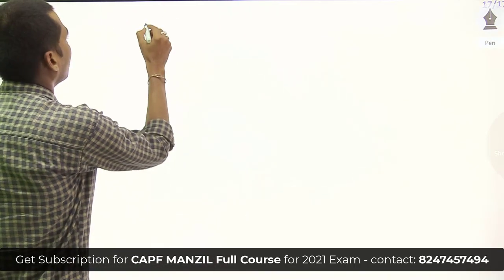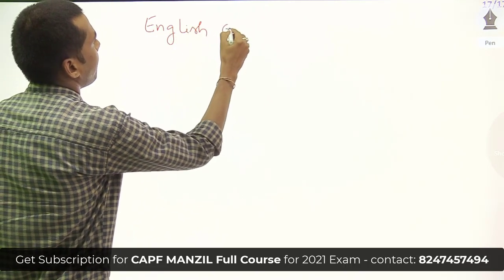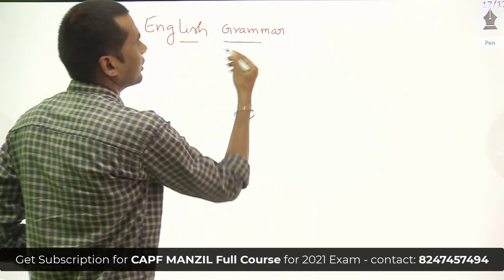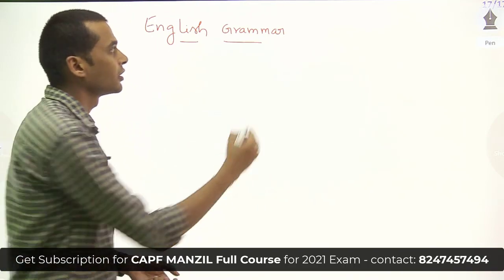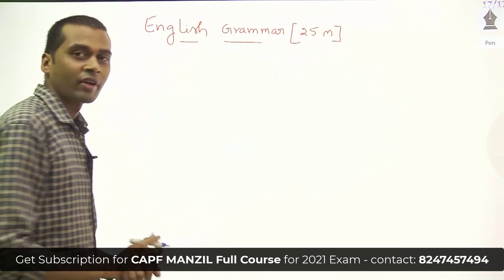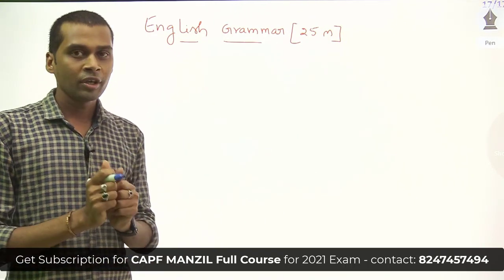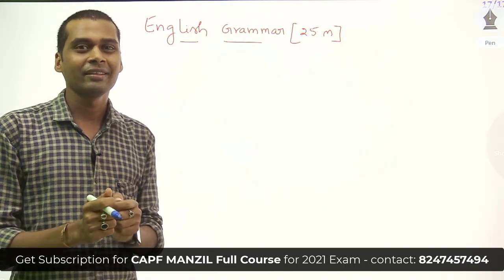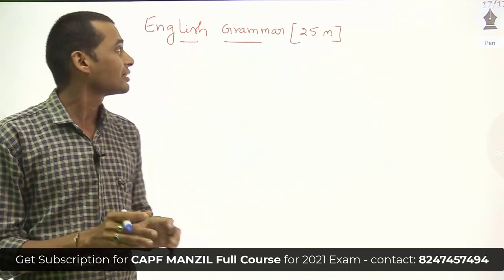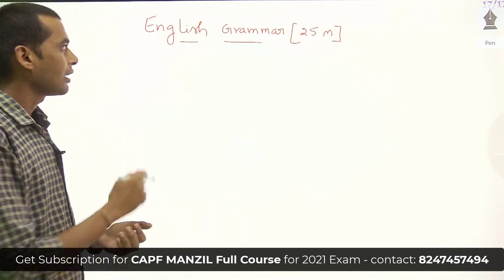First of all, in the English grammar part, the weightage for English grammar is 25 marks. Okay, the weightage for the English grammar part is what? 25 marks. I'm going to explain how you are going to get these 25 marks very easily. First of all, let us understand what the syllabus for CAPF English grammar is. I'll write the topics here.